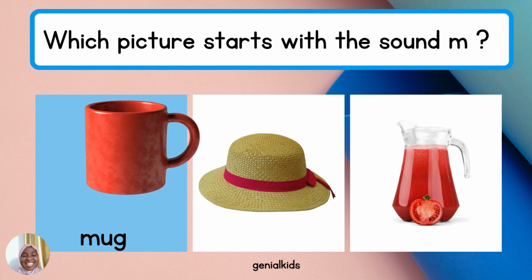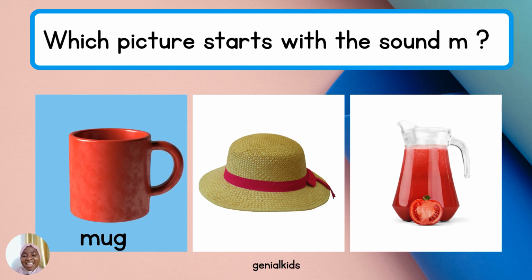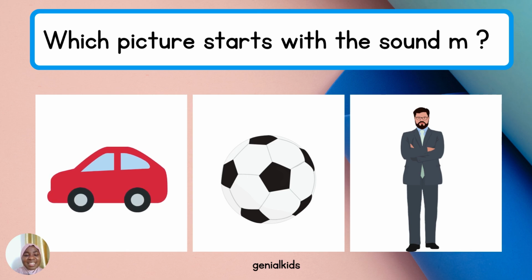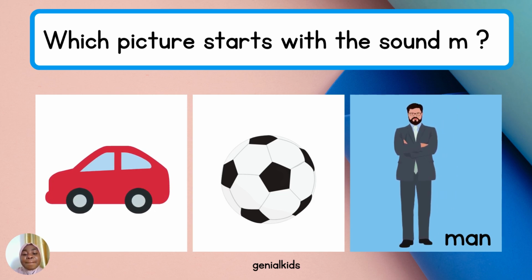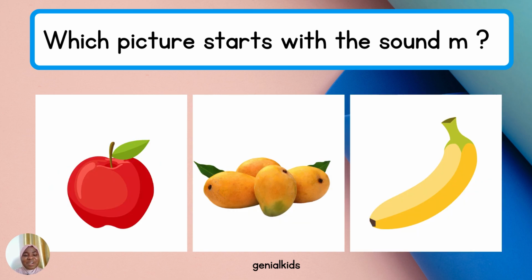Now let's go on to see another one. Well done. Yes, that's your mark there. Okay, let's see another one. Oh, this time we have a car. Then we have a ball. Then a man. Now, which one begins with M? One, two, three. Which one? Yay! You did it again! Man. A man just like daddy, or like uncle, or your teacher. Man. Well done.